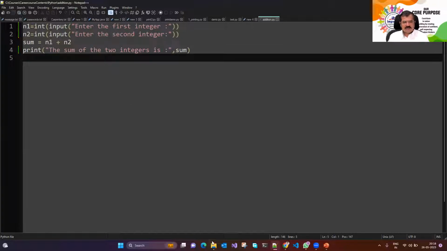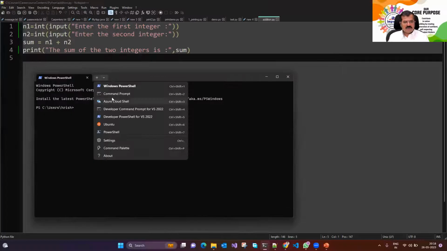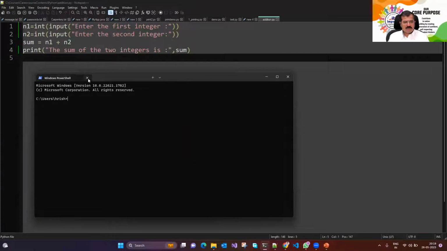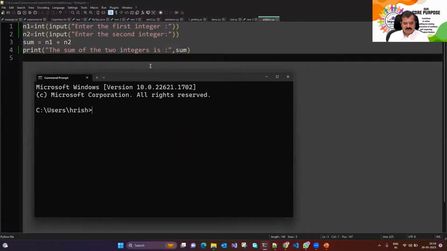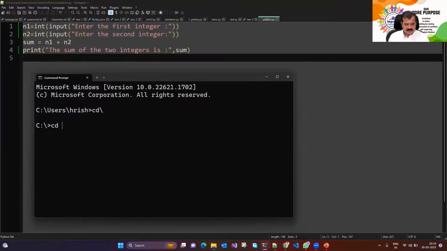So let's run this particular code and see. We go on to the command prompt, and we start with the Windows prompt. We start with Python. Let's go to that location. I have stored that file somewhere. Where have I stored that file? CD, file, process.